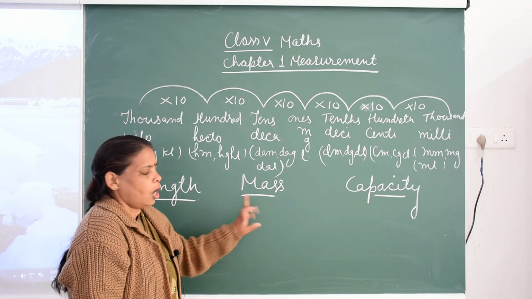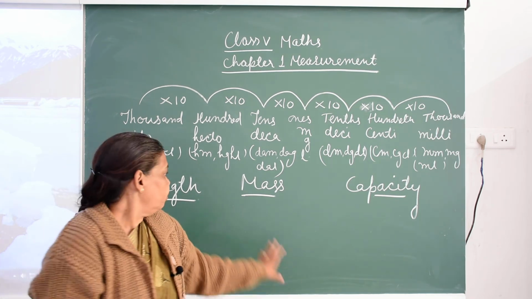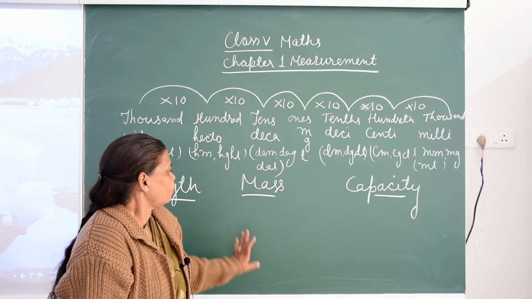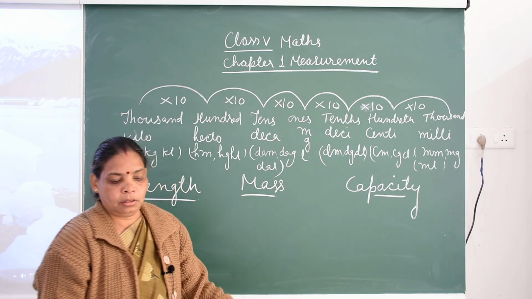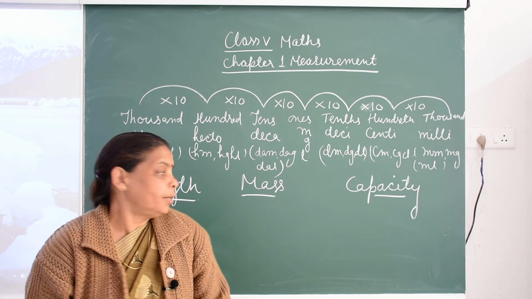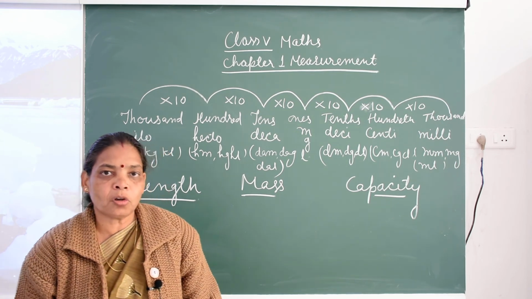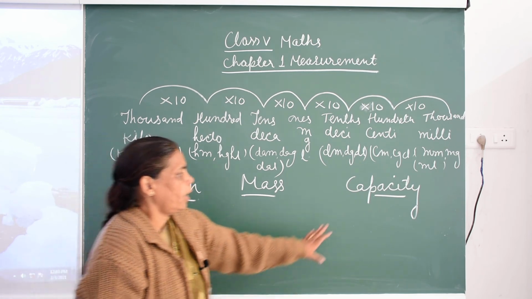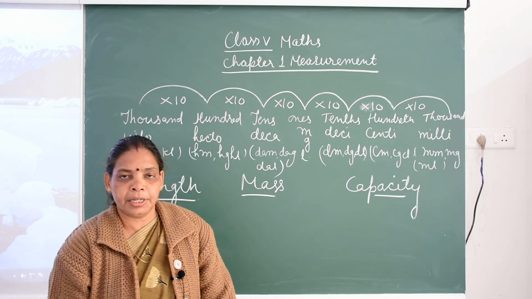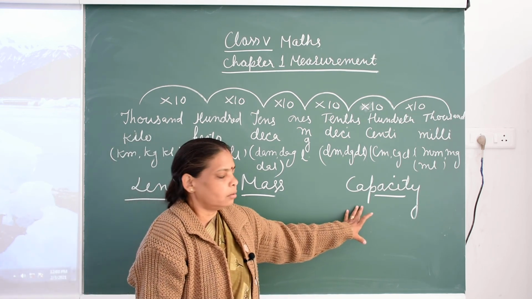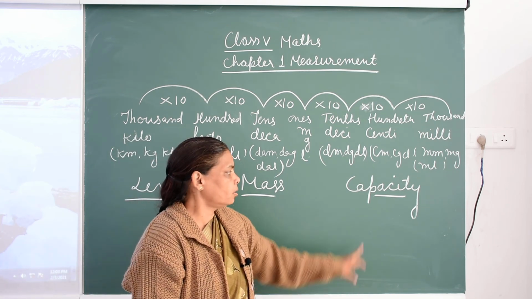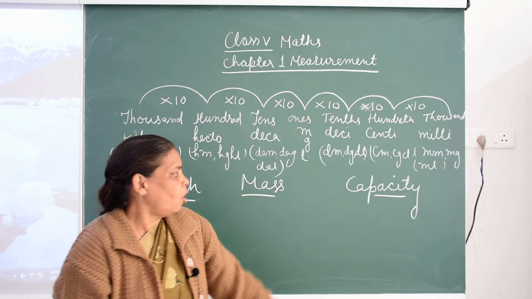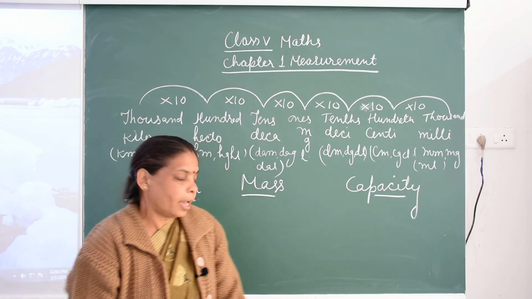And mass, what things do we measure in mass? Grain, vegetables, and we use the weighing machine and the balance, spring balance, all these things we use to measure the mass. And capacity, all the liquid things are measured in capacity. The basic unit of capacity is liter. Liquid things, water, oil, milk, all these things we measure in capacity.